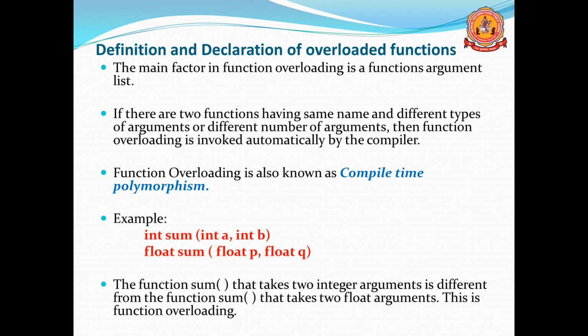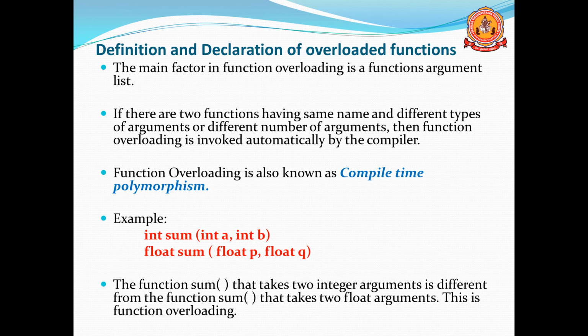Function overloading is also known as compile time polymorphism. Compile time means that before running the program, we are implementing the polymorphism, and that is known as compile time polymorphism. Here is an example. Two functions are declared. The function name is the same. Here the function name is sum.